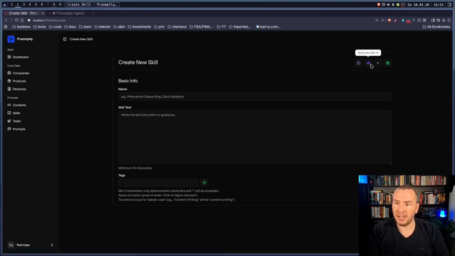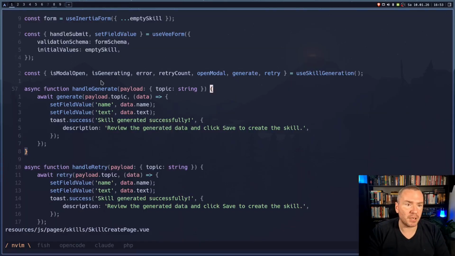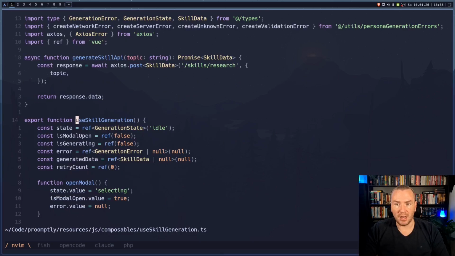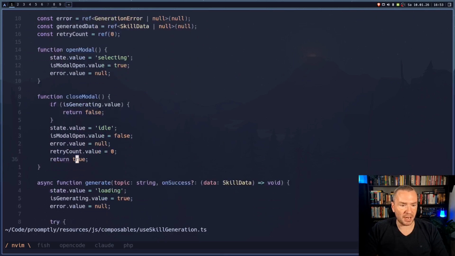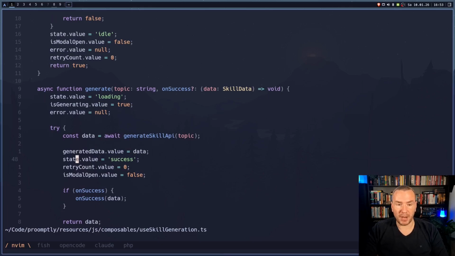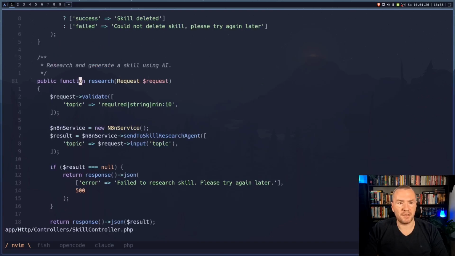If we put in the topic and press the generate button, what actually happens in the background is we are calling this handleGenerateAsync function, which is going to await the generate function coming from the useSkillGeneration composable. The useSkillGeneration is actually just exporting the functions. This is the generate function. What it does is set the state to loading, so we get a full page loader again, and it just generates the skill. What actually happens in the back end is the function which is called there.